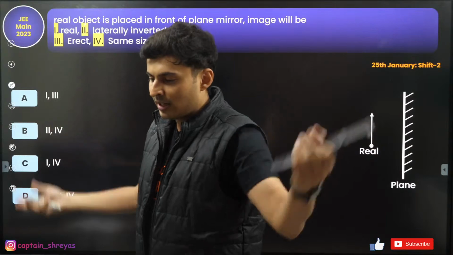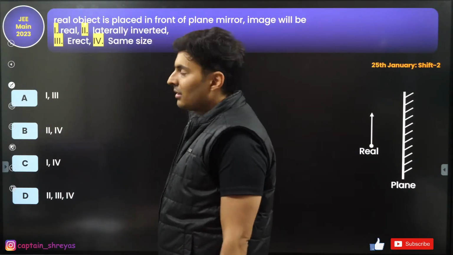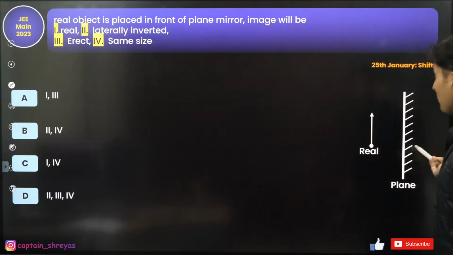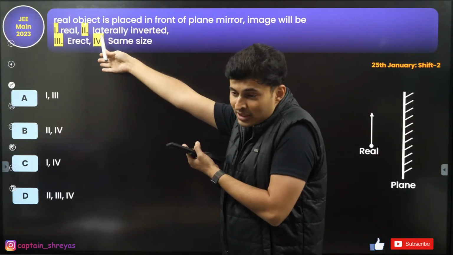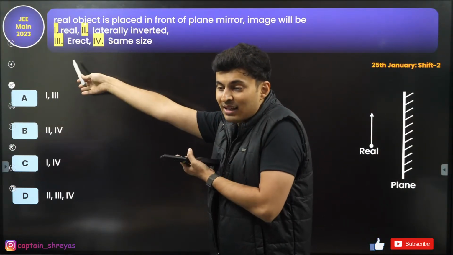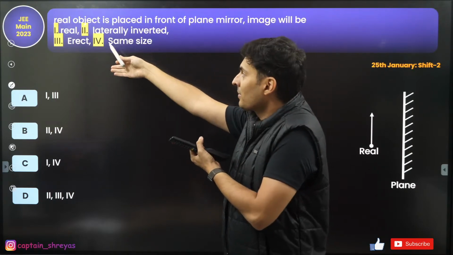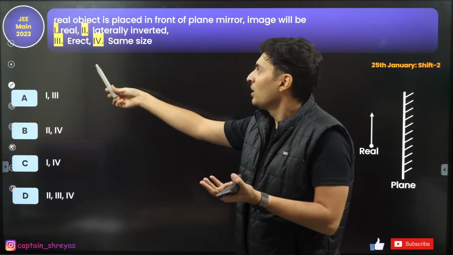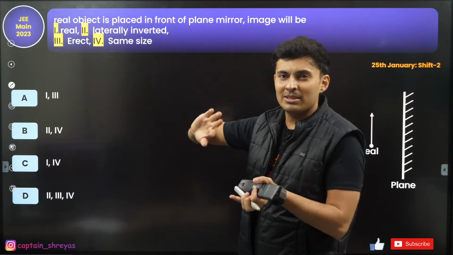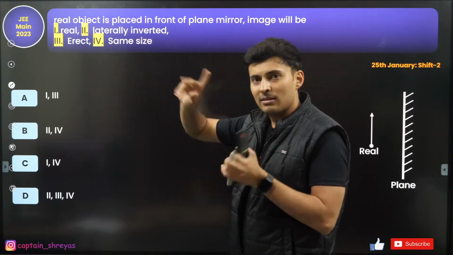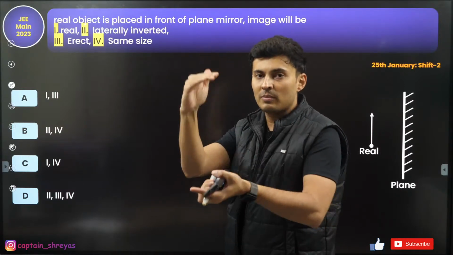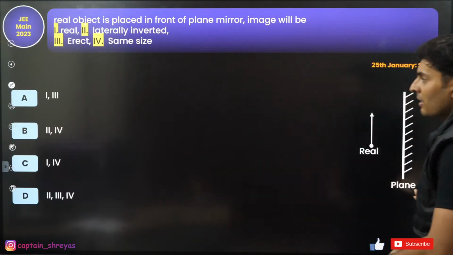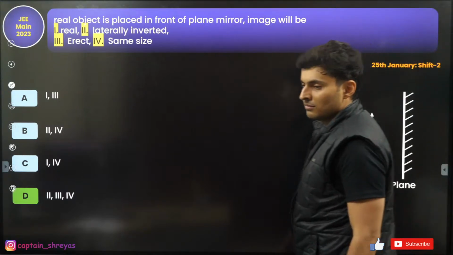Just go, run. Now look at this. A real object is placed in front of a plane mirror. What image is formed? Literally, this is the question. I think boards will ask a more difficult question than this. Is it a real image? Obviously no. Is it laterally inverted? Yes, left becomes right, right becomes left. Erect? Yes, if you stand like this, the image is also erect. Same size? Yes. It's a plane mirror, obviously option D.